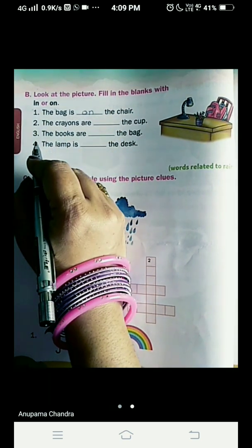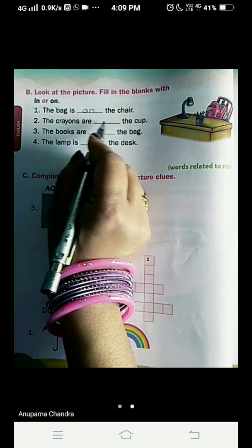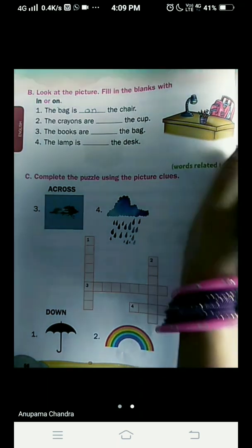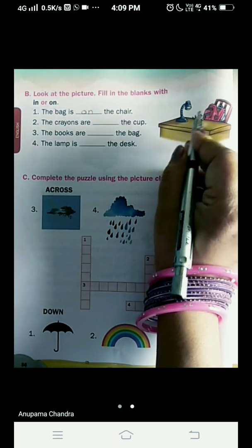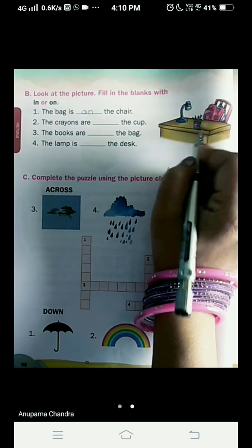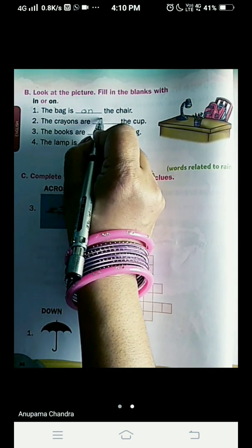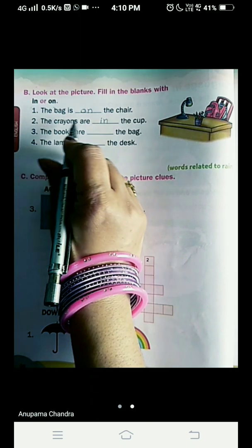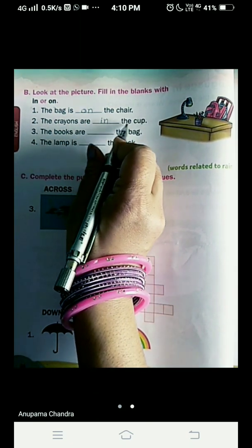And we come to the next one. The crayons are dash the cup. Now here the crayons are. It is inside the cup. It is kept inside the cup. So we will write here I N, in. The crayons are in the cup.